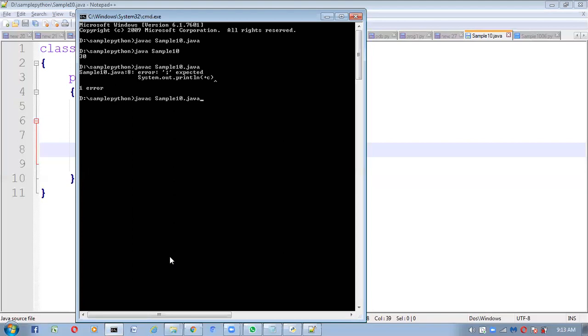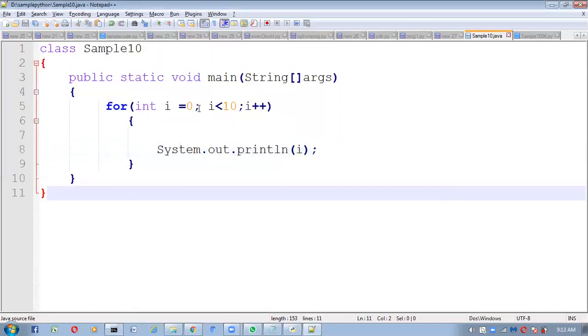Java C sampleton.java. Compilation successful. Now run this program. See, 0, 1, 2, 3, 4, 5, 6, 7, 8, 9. From 0 to which number, right? Before 10. Now, which number is less than 10? All the numbers I want to print. Right, up to 9, less than 10 only, so that's why it is printing 0 to 9, all the numbers.